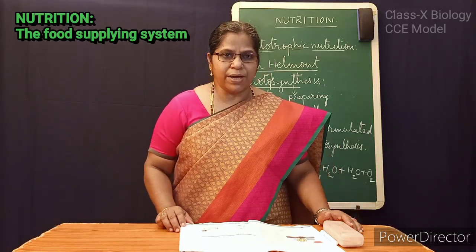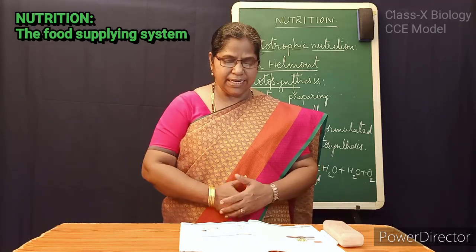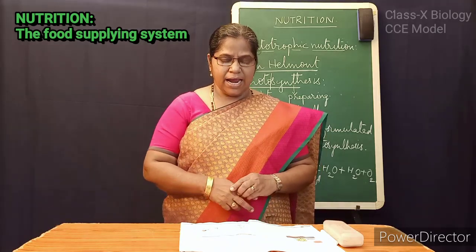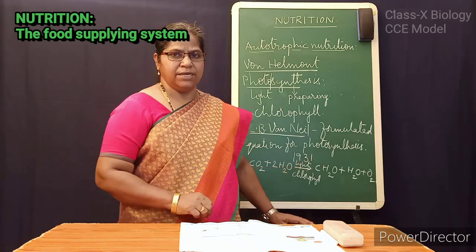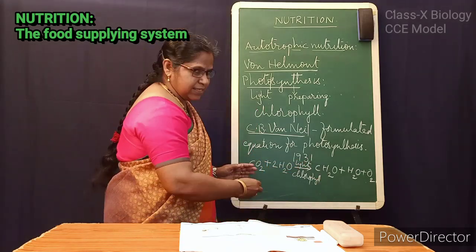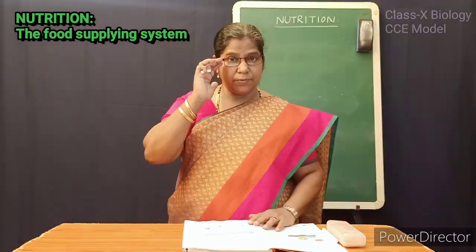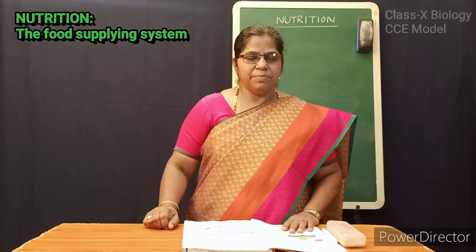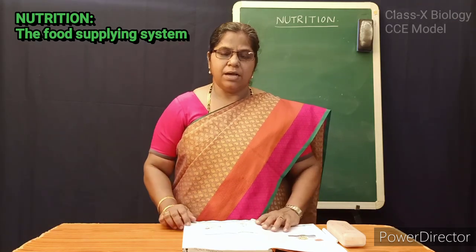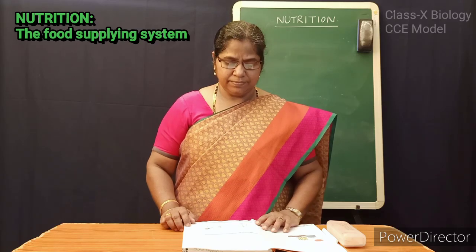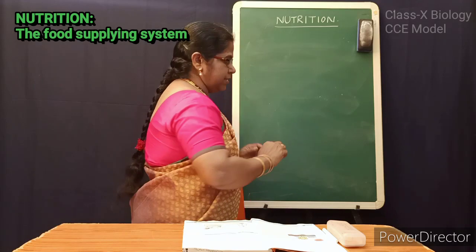Later, Robert Hill showed oxygen is released from water, and then he modified this equation, and we can see balance in the equation. So, C.B. Van Neel equation was modified by Robert Hill. Robert Hill equation, let me see.